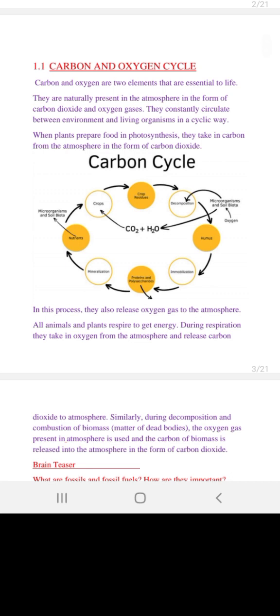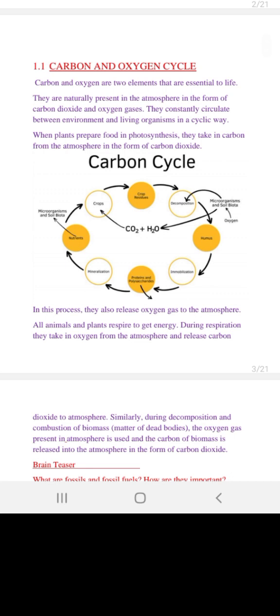Next point is, when plants prepare food in photosynthesis, they take in carbon from the atmosphere in the form of carbon dioxide. So they take carbon from the atmosphere, which is thrown up into the atmosphere as a result of certain reactions. They give up oxygen into the atmosphere, and then they take oxygen from the atmosphere. Oxygen gets combined with carbon. Upon their combination, they give rise to carbon dioxide.